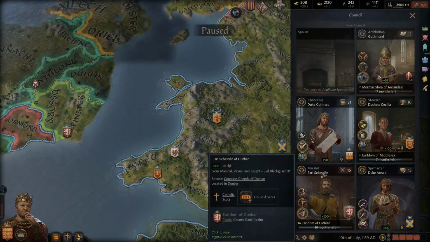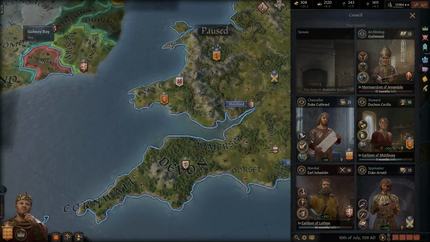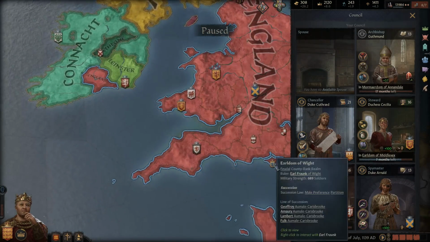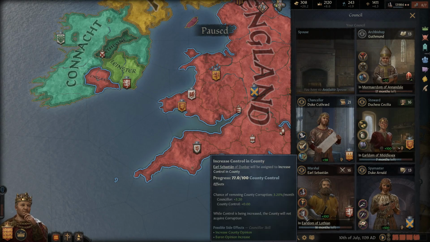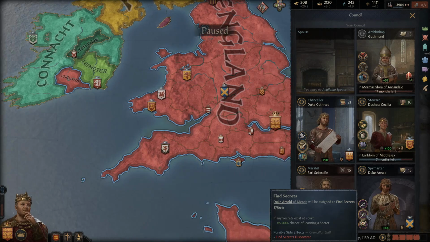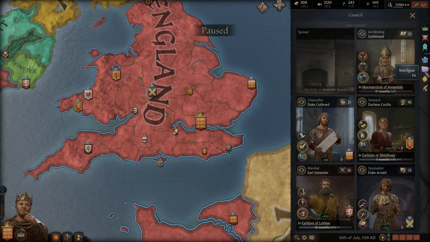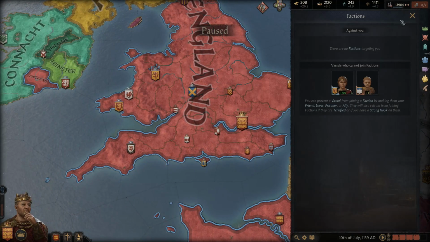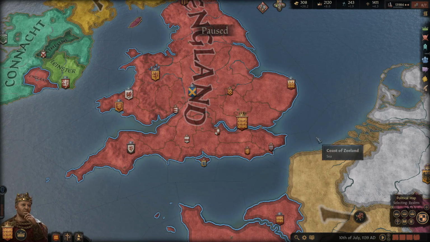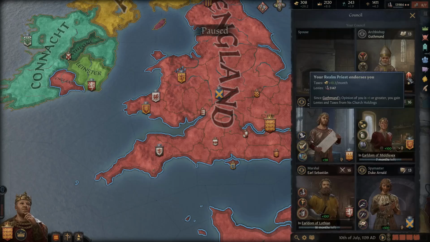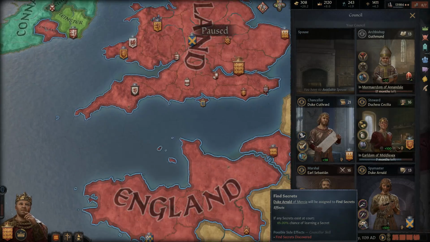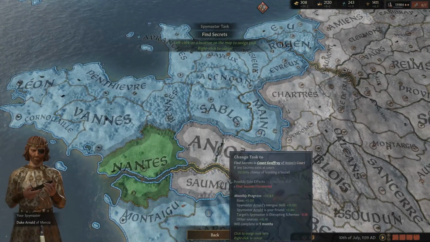We need to find a marriage for our son as well. We'll take a look at that in a second. There's actually a potential marriage that I saw. I don't know if it'll still be available at this point, but we'll check. Let me just make sure everybody's doing what they need to do. Could be finding secrets with this character. Do we have any factions going? No. Of course, everybody loves Adam. It's not surprising to see that we don't have any factions. So yeah, I could just find secrets to force a marriage. So yeah, we'll do that.